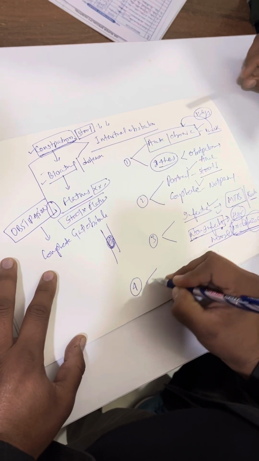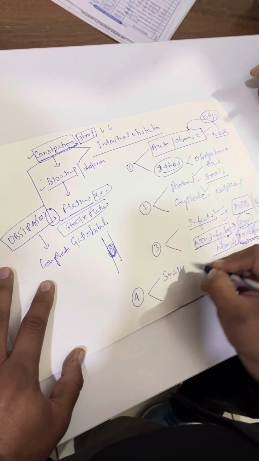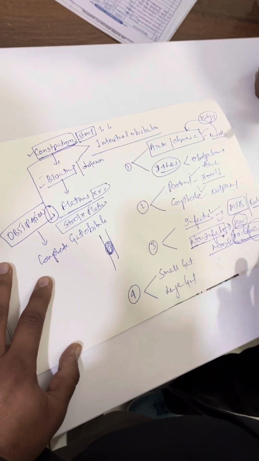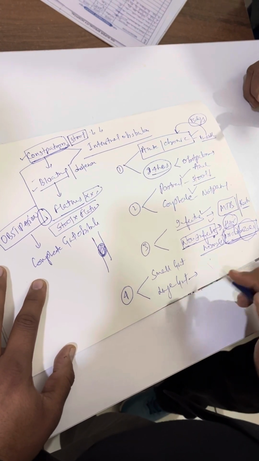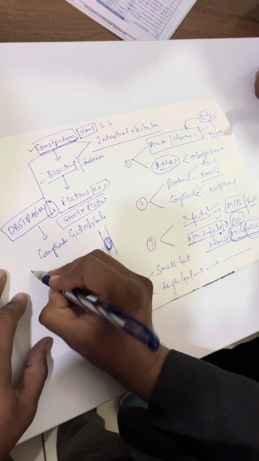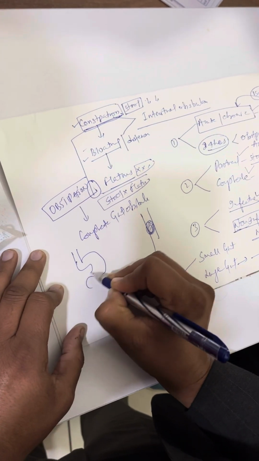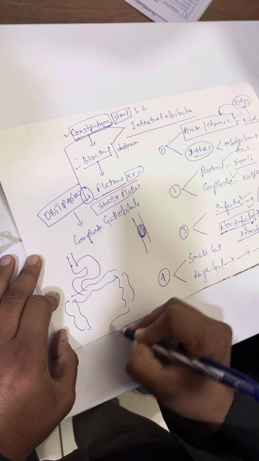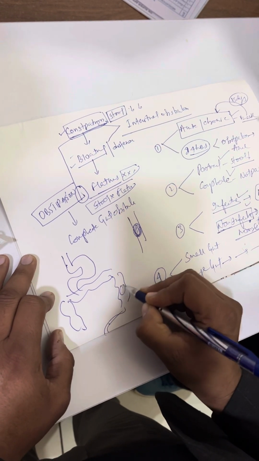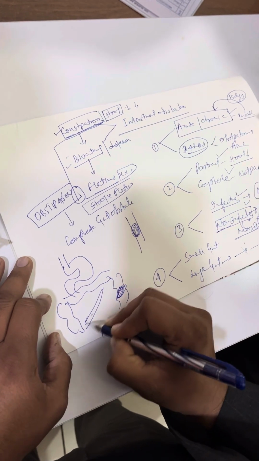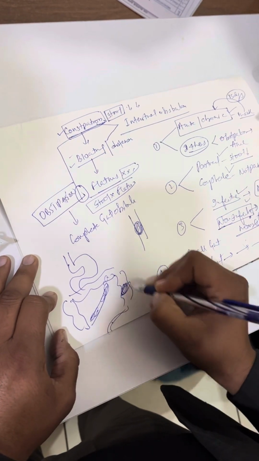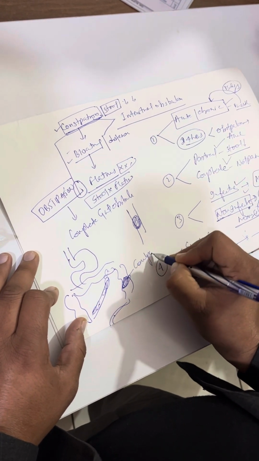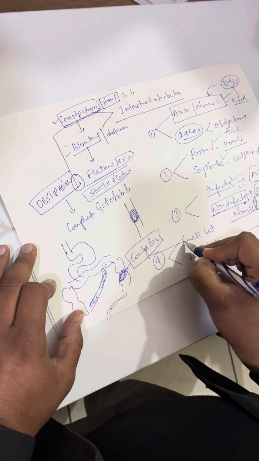Then another classification is small gut and large gut. Whenever there is a large gut obstruction, the symptoms will come very late, because the small intestine will fill completely first, and then there will be symptoms. There will be more constipation if there is a large gut problem.